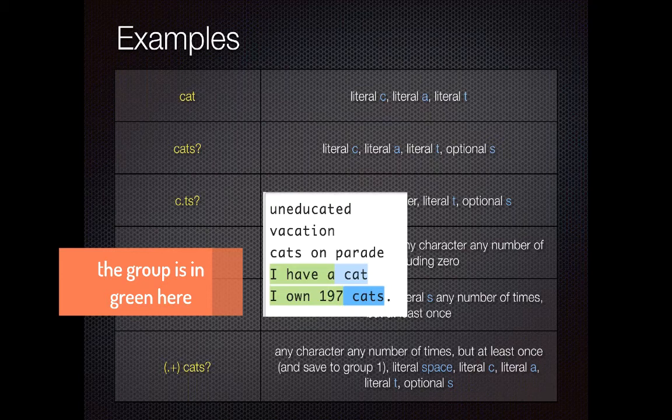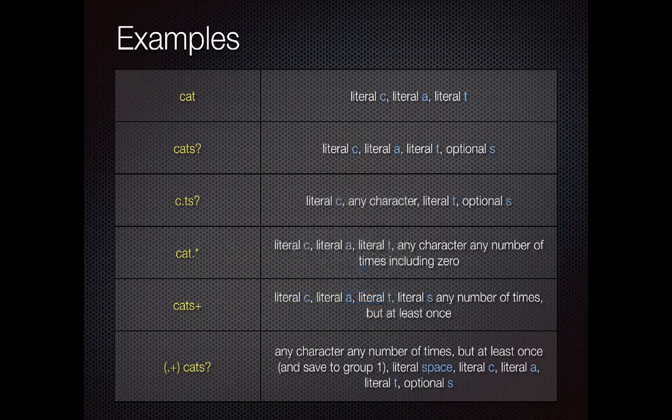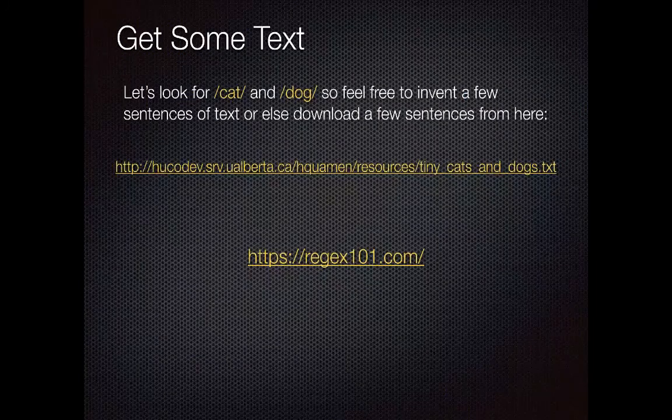Followed by a literal space, right? Don't skip those literal spaces. We've played with strings a lot in this class, so remember that those spaces matter. So this is a group followed by a literal space, followed by a literal C, A, T, and an optional S at the end.